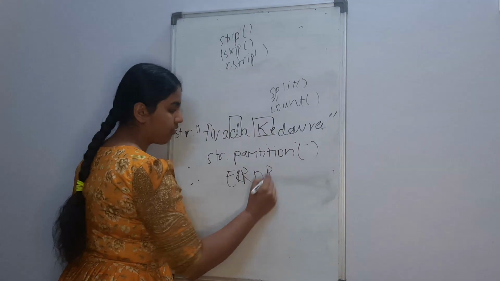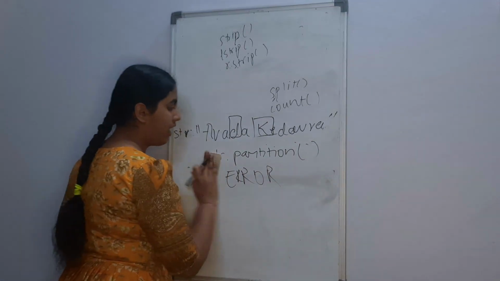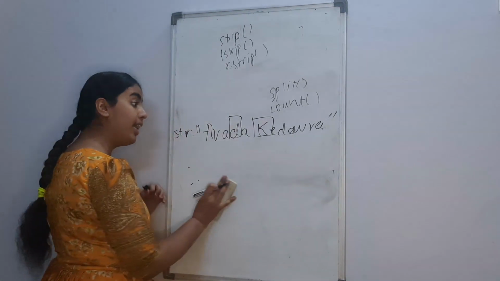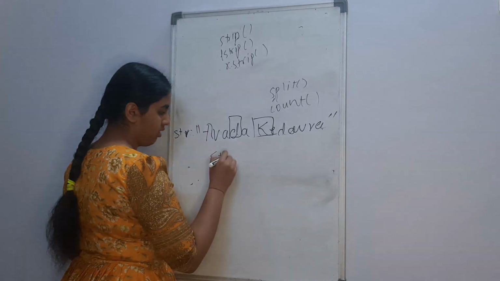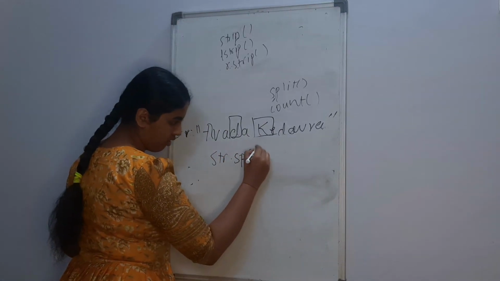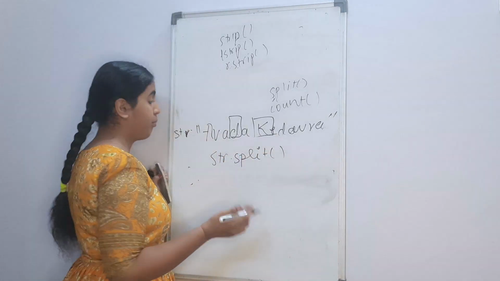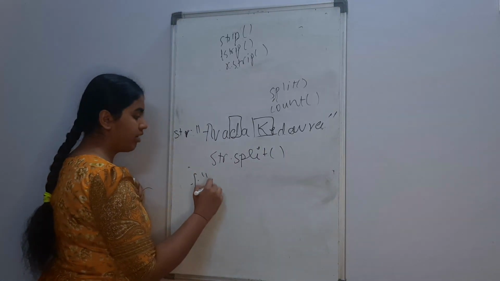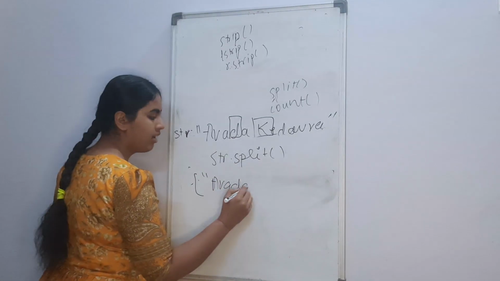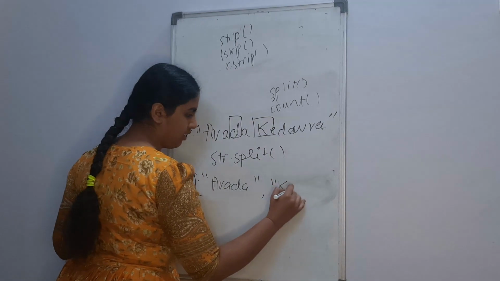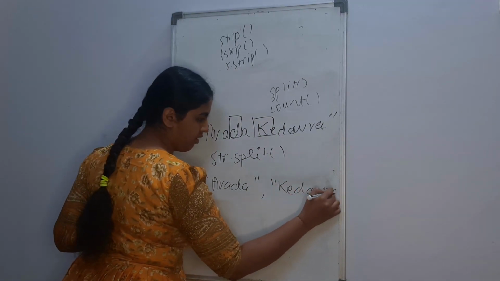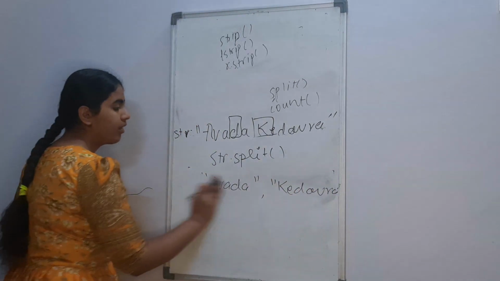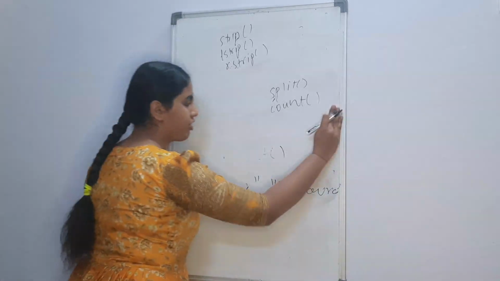But if I use str.split with no argument, I would get a list returning me 2 elements, which are Avada and Kedavra. Simple, right?